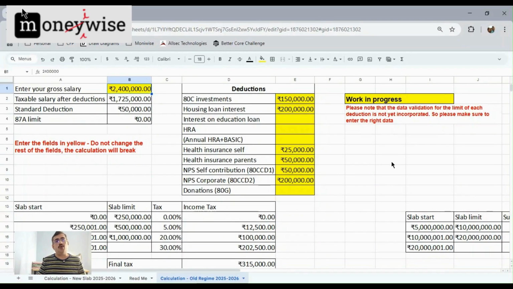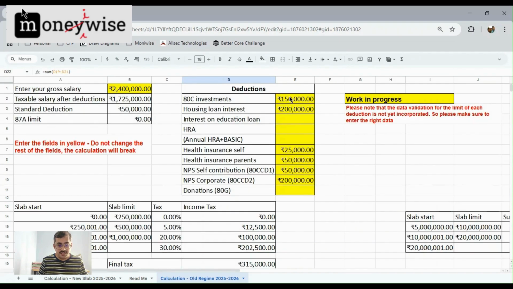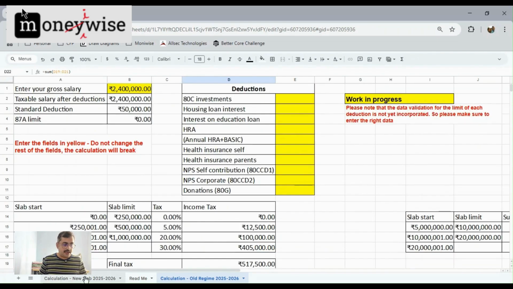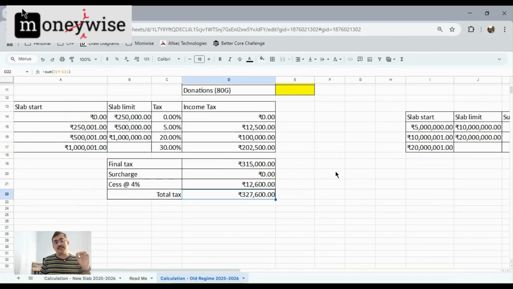Now the scenario we are going to calculate is the salary is 24 lakhs. Let us look at the old regime and the new regime. So 24 lakhs is the salary. In old regime, I'm getting a total tax of 3 lakhs 27,600 if I make all these deductions. So assuming I don't, it becomes 5,38,200 as the tax. And compare this. So now we will go back, we will have all the deductions, and it is 3,27,600.